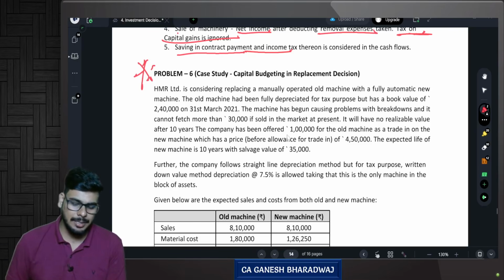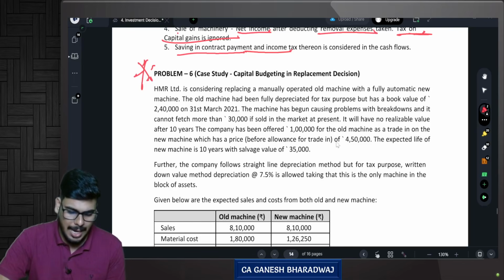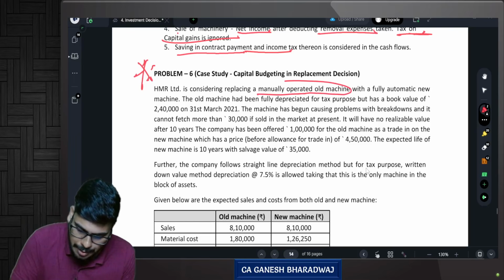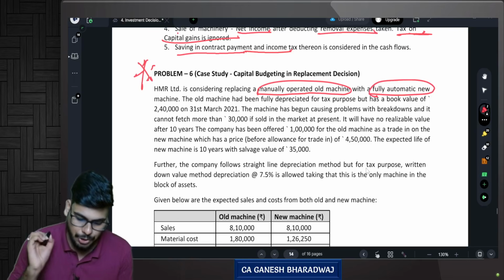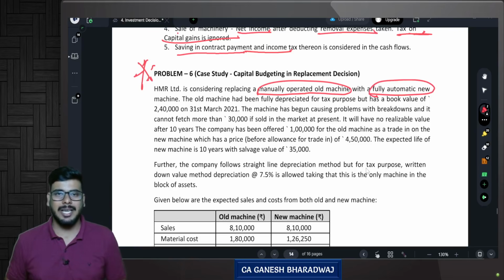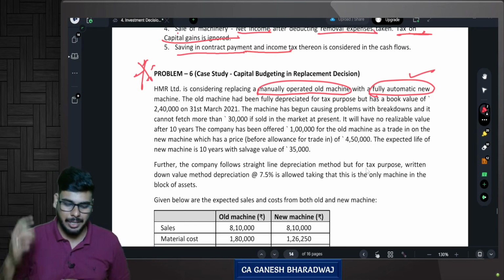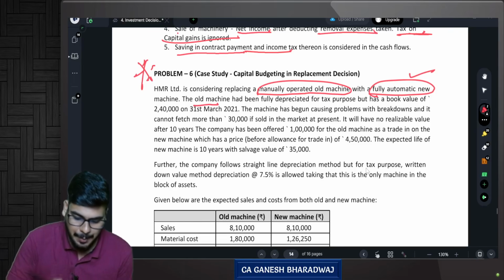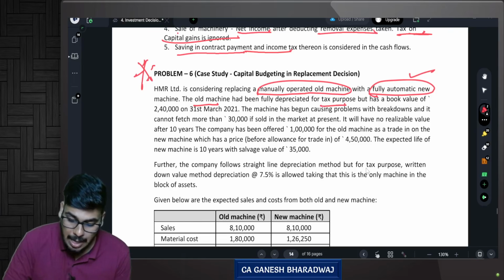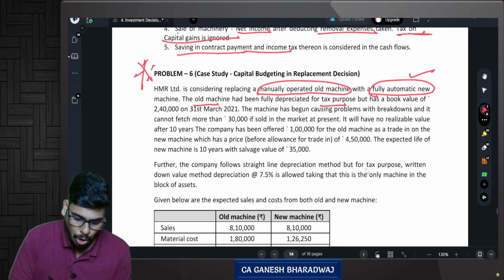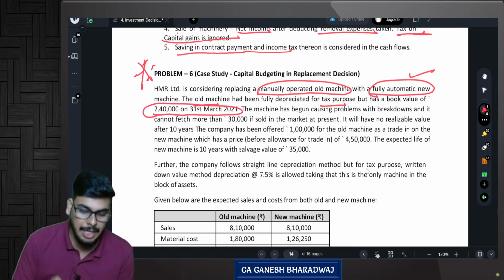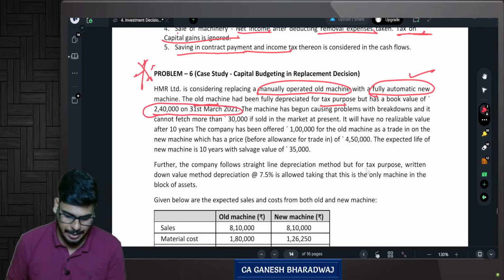So case study questions. This is about capital budgeting in replacement decision. HMR Limited is considering replacing a manually operated old machine with a fully automatic new machine. Currently they have an old machine, which is manually operated. They want to purchase fully automatic new machines. The old machine has been fully depreciated for tax purpose, but has a book value of 2,40,000 on 31st of March 2021. This is given.